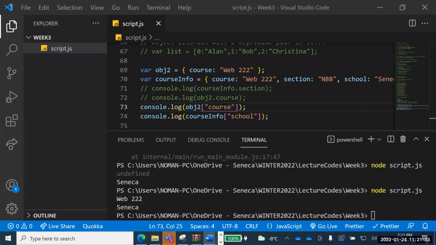Now let's take a quick break of 5 to 7 minutes, and then we'll be back. I'm a bit tired, and we'll start from this point onward. First we'll be doing that with 3 members. Course info is an object with 3 members. There are 3 fields in that one, and I'll just build up on that one. Someone has asked, can we declare an array in an object? Yes, we'll definitely do that, because that is something that is required for us. Let's take a quick break right now, and I'll be back after the break in 5 to 7 minutes, and let's have some more cool discussion then.